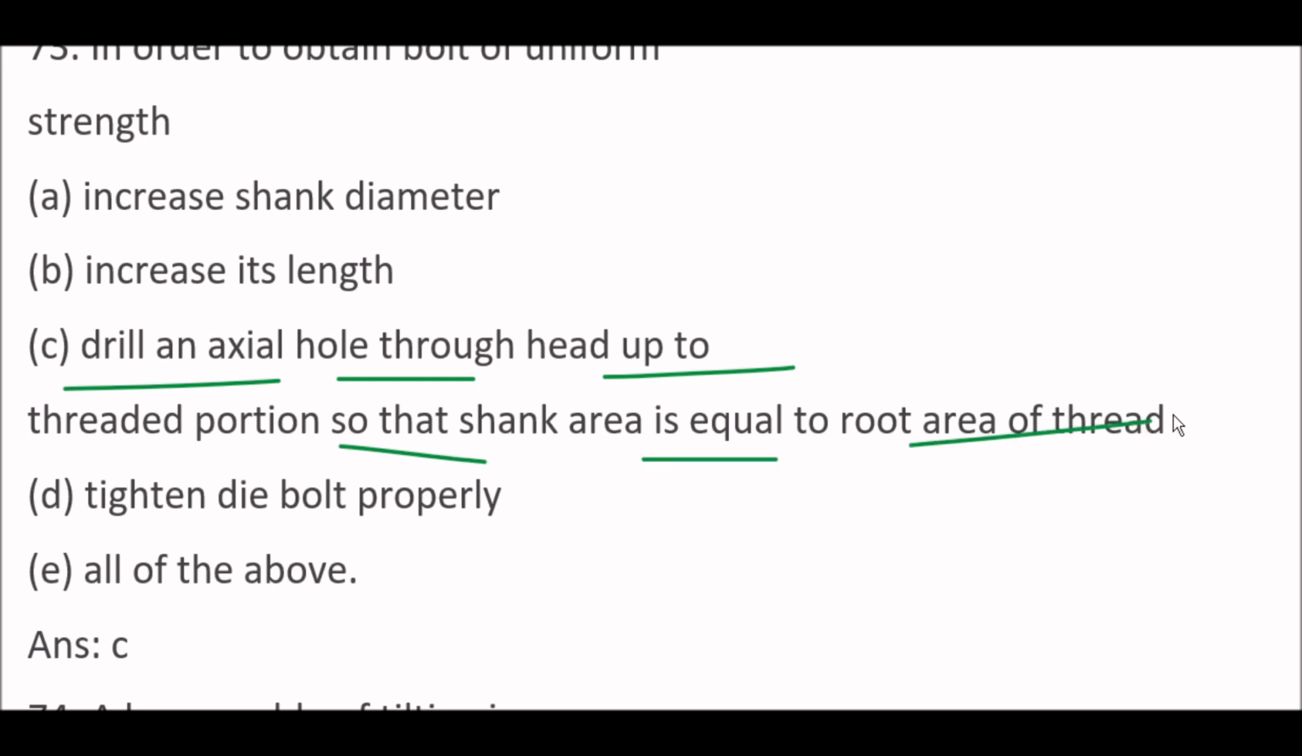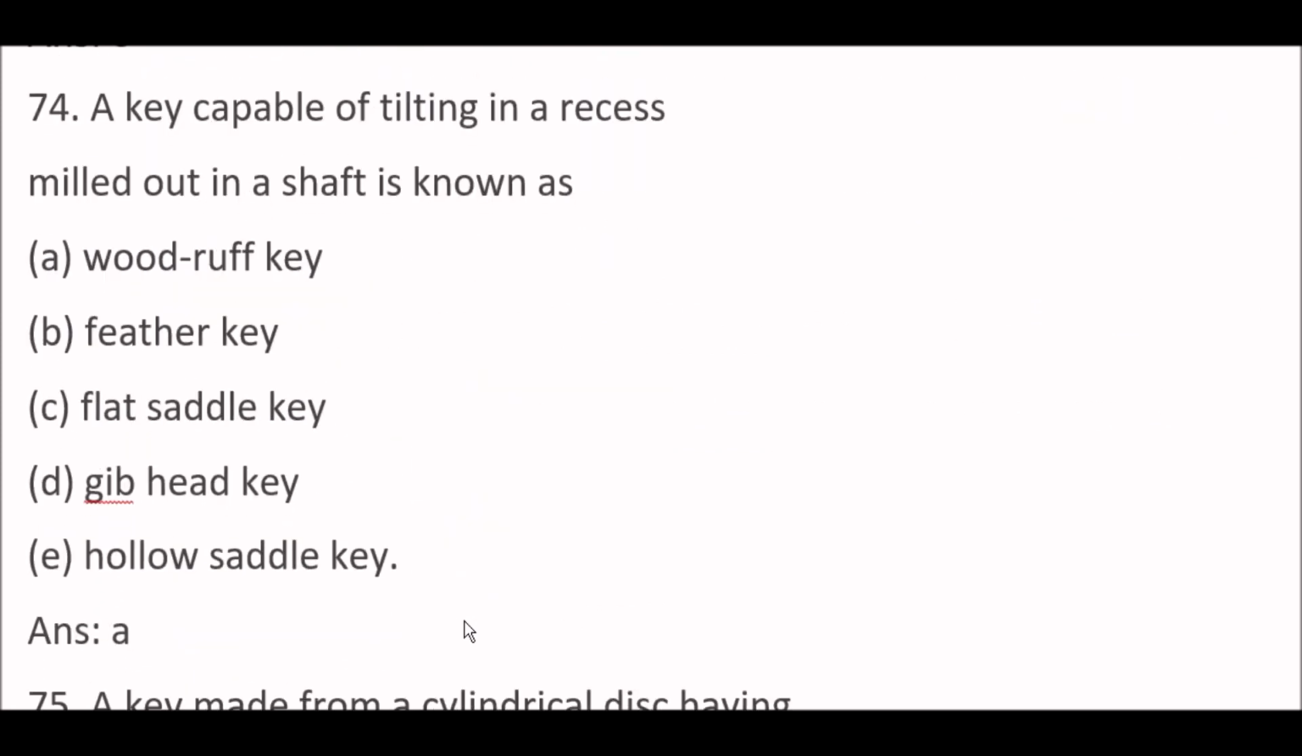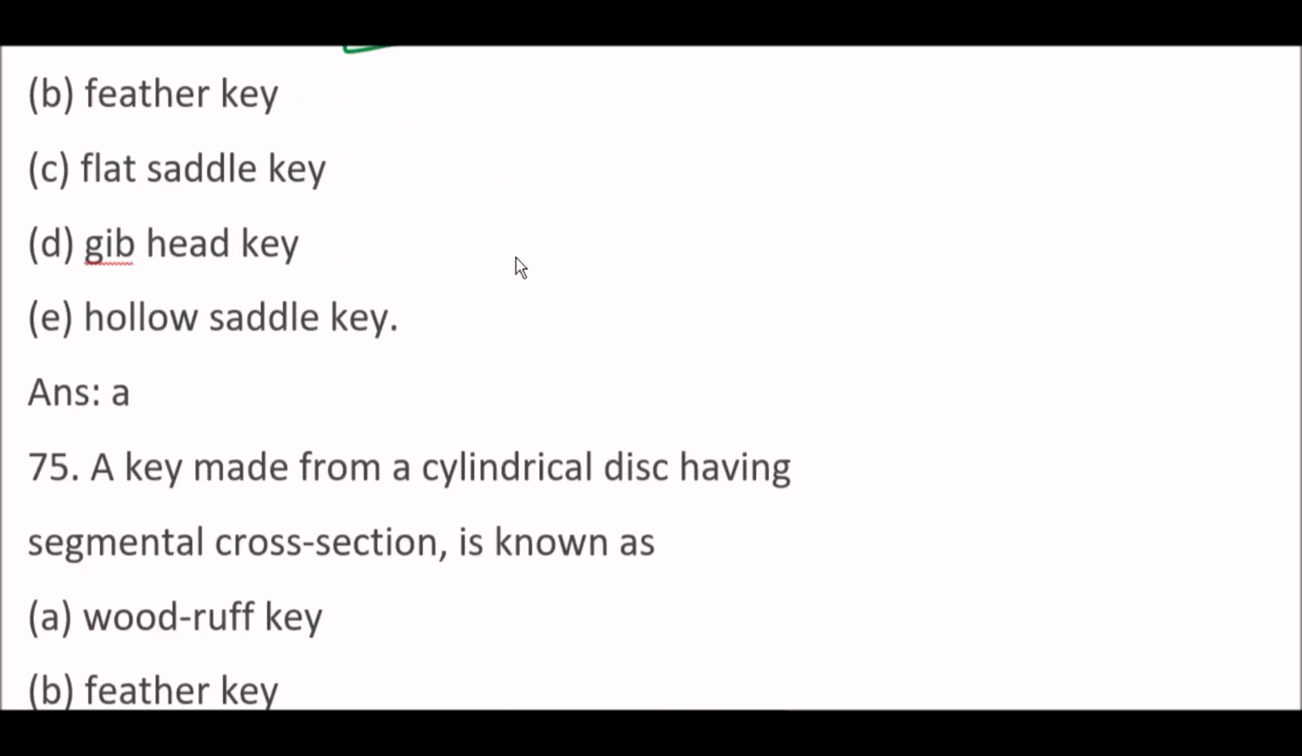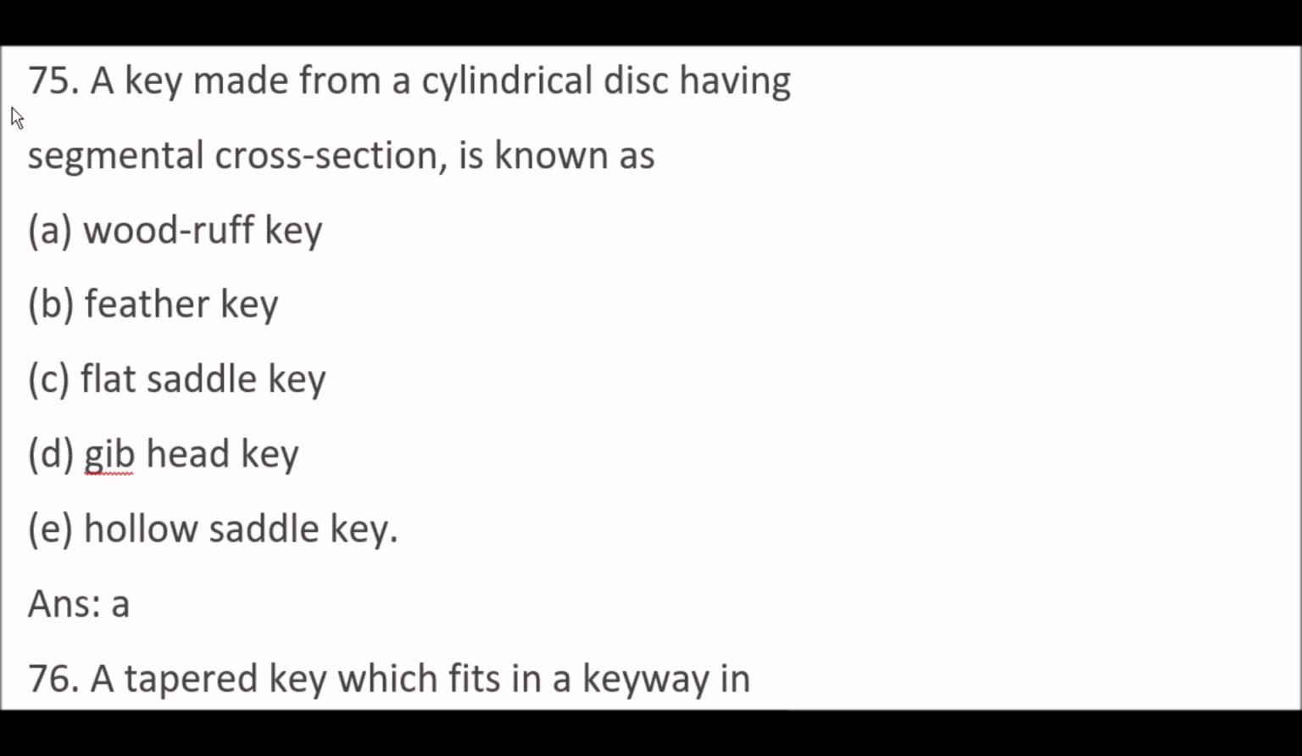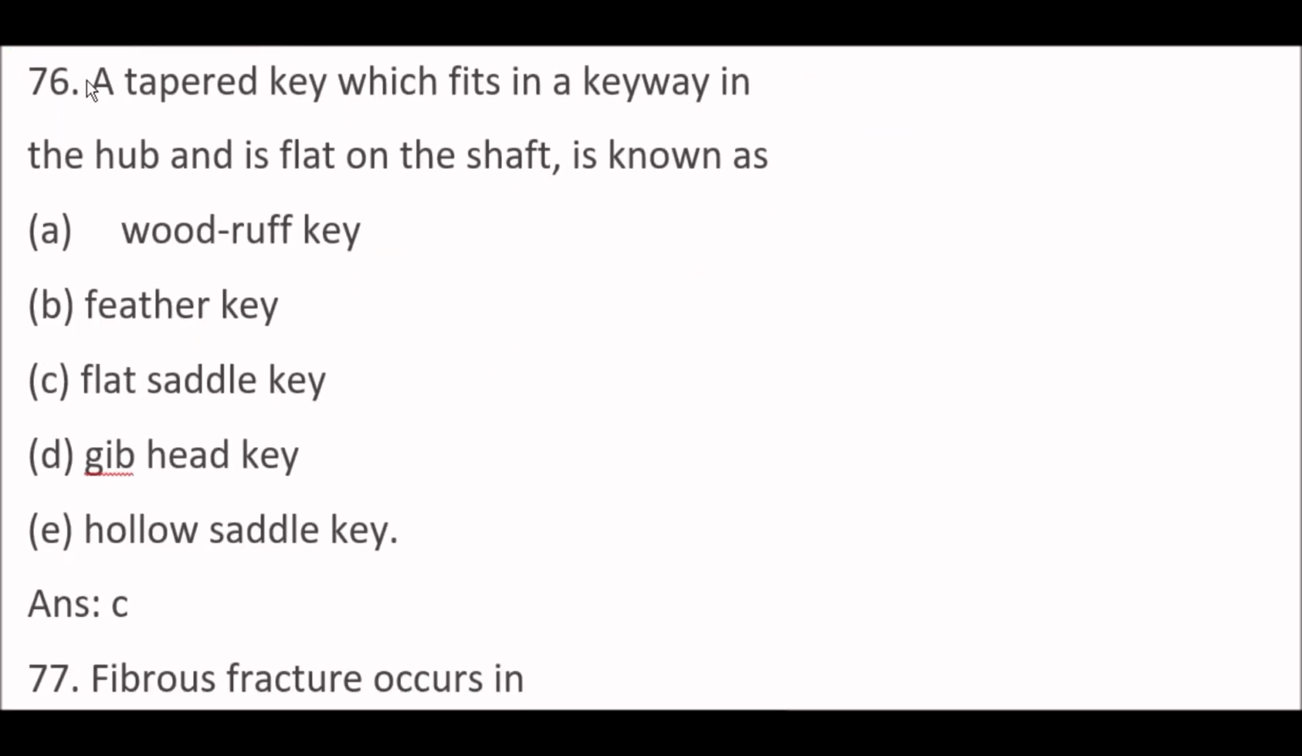area of thread. Okay. Next question. A key capable of tilting in a recess milled out in a shaft is known as option A, Woodruff key. Next question. A key made from a cylindrical disc having segmental cross section is known as Woodruff key. Okay. Next question. A tapered key which fits in a key bay in the hub and is flat on the shaft is known as flat saddle key.